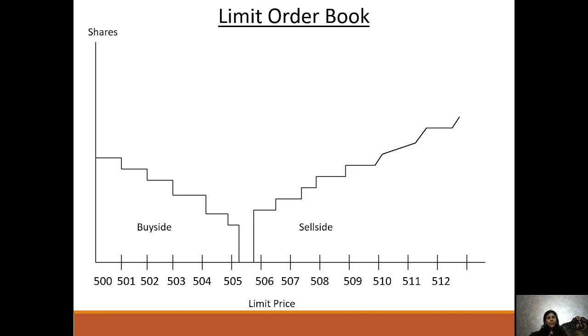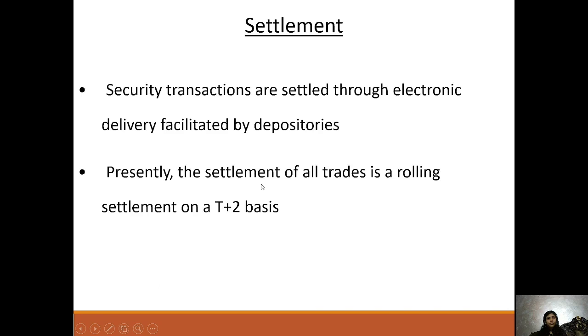Limit order book: the share price is given, for example 500, 501. So the buying price is here at 500, between 505 to 506, and the seller wants to sell here. So what will happen here? Now, buyers and sellers are able to do this. This is a limit order, a limit price for buying and for selling.